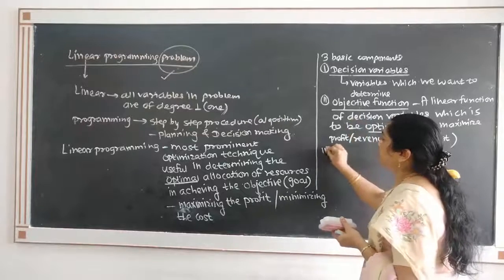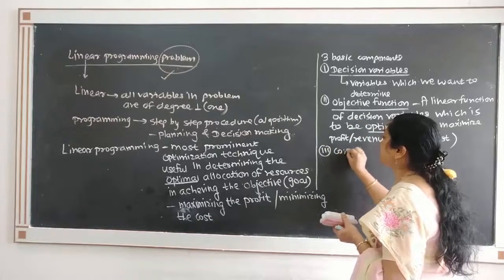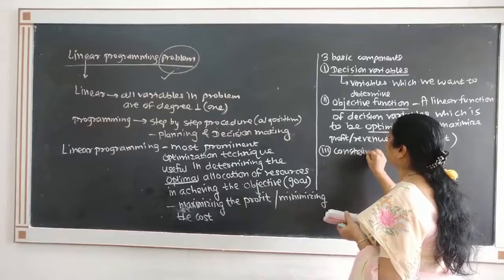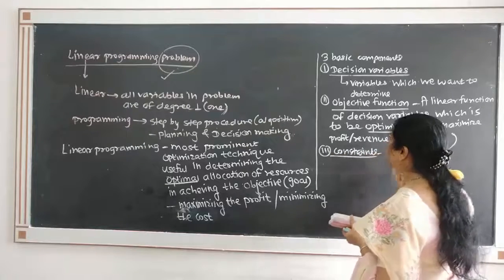So that is second one, and the third one is constraints. What are constraints?